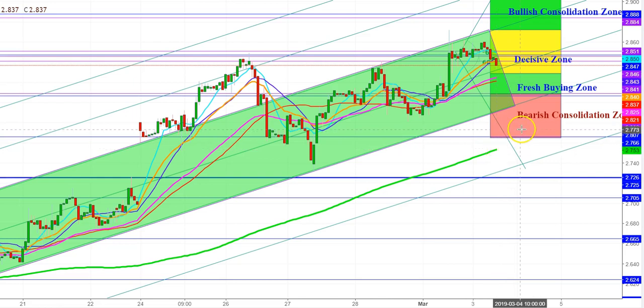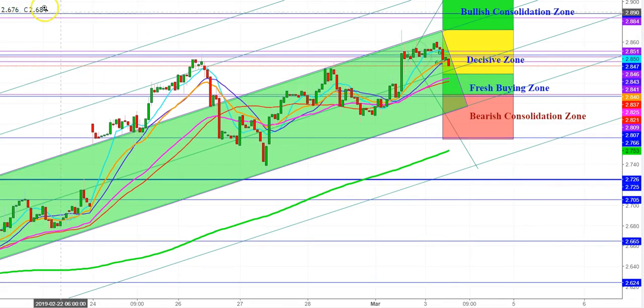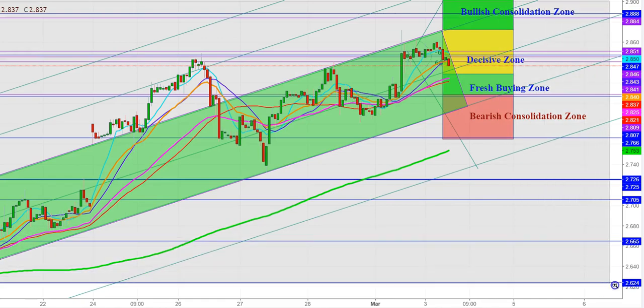So I find that in a short while the 200 days moving average will be at the level of $2.777, where the natural gas futures will find strong support in case of a downward move, and we will find a strong upward move up to the level of $2.888. So we will have to see where the natural gas futures are going to break this decisive zone. Will it be on the lower side or on the upper side? So friends, I find that the natural gas futures will take a decisive move on March 4th amid this decisive zone. Let me zoom this chart to show you these zones in a more clear way.